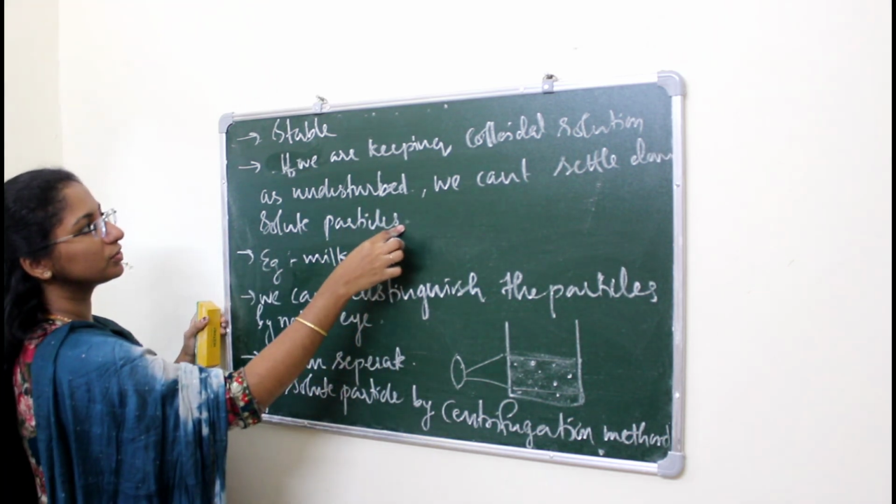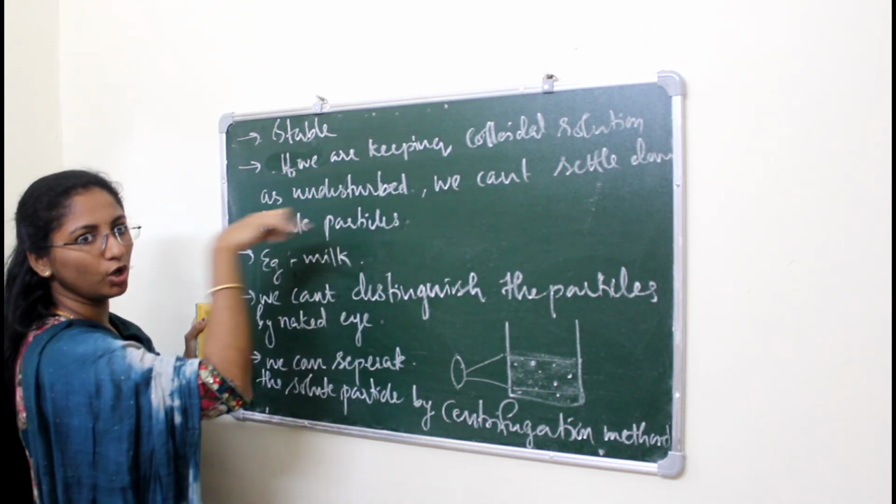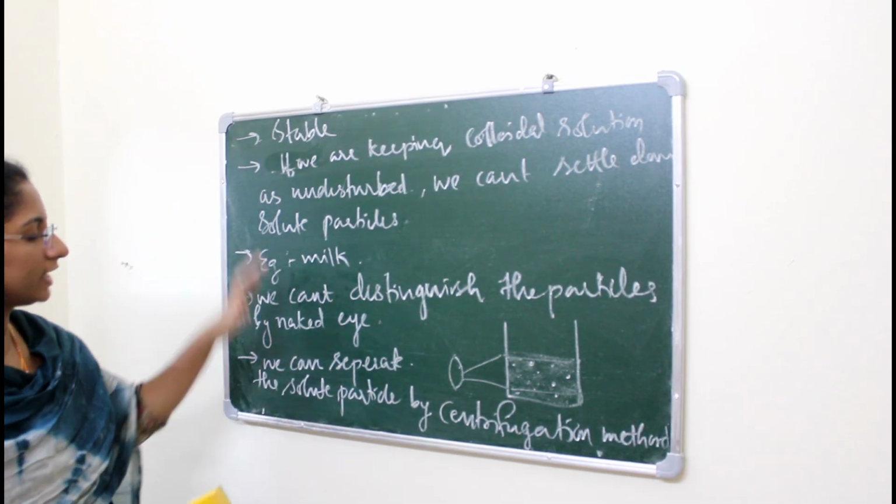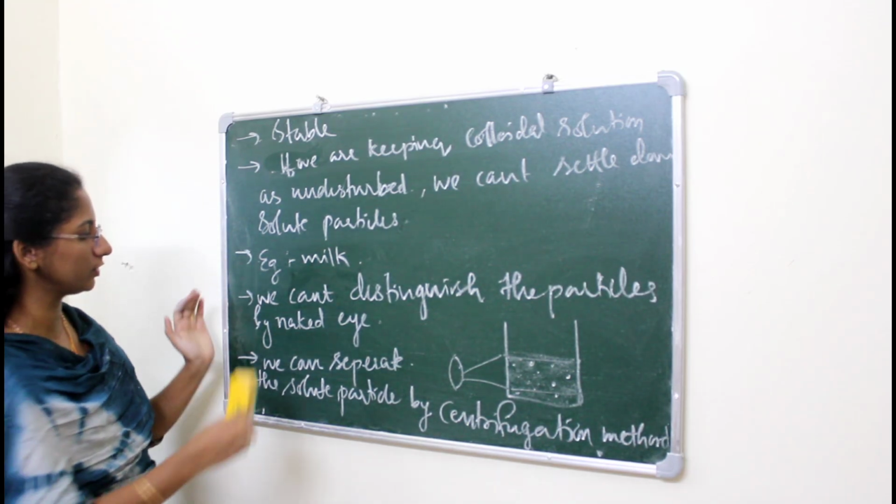Okay, so that is due to the stability of this colloidal solution. Okay, so that's all about the colloidal solution.